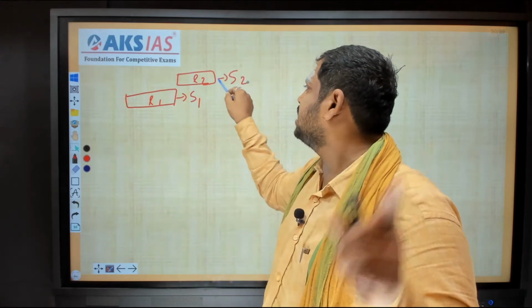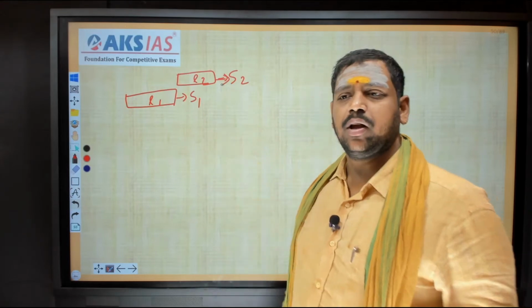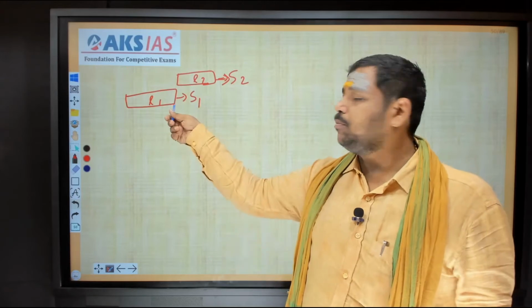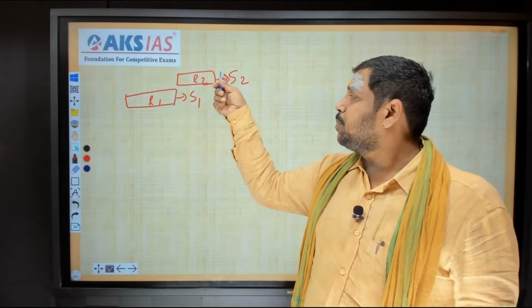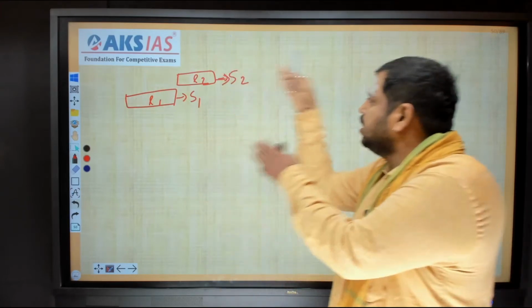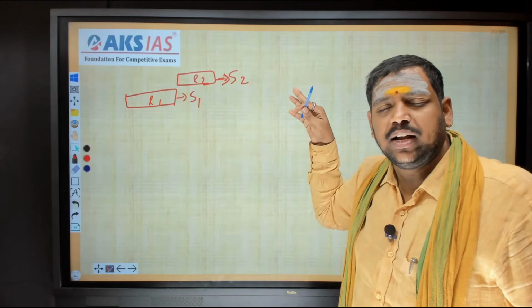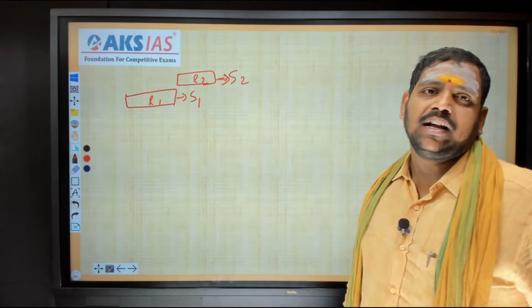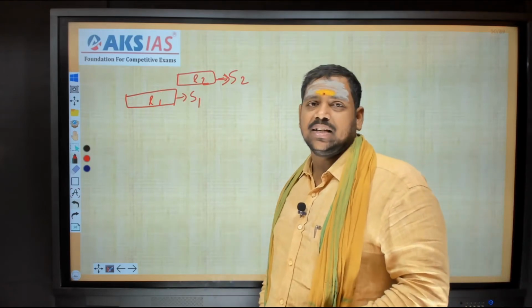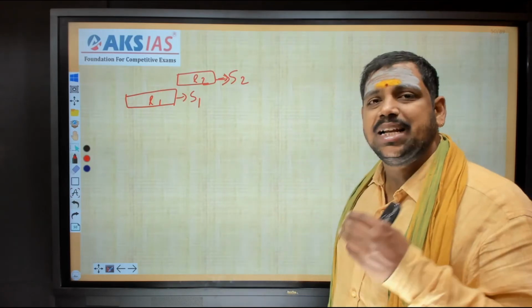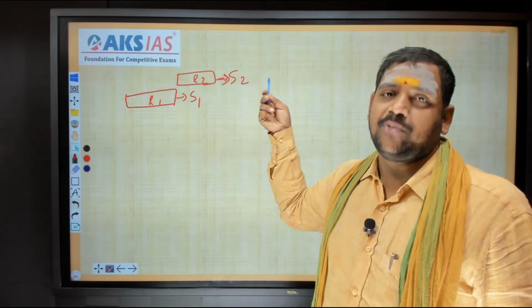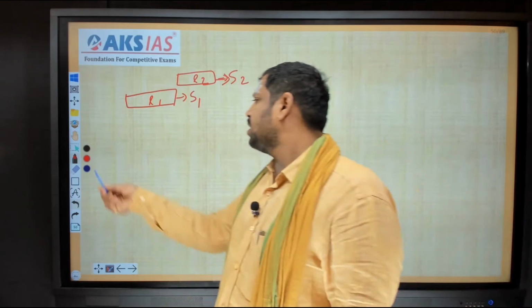Now you can take the heading as two trains moving in the same direction. Always remember, whose speed is more, that should be behind or lagging. Otherwise, if its speed is more, then crossing will never happen, because it is going fast and the other is unable to chase it. There is no point of meeting or time taken to cross; there is no chance of crossing. That's why always remember, whose speed is more should be at the back, and whose speed is less should be at the front.